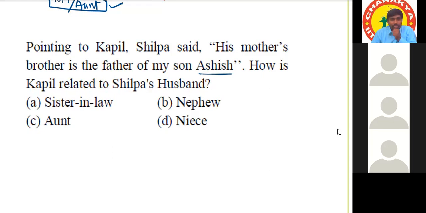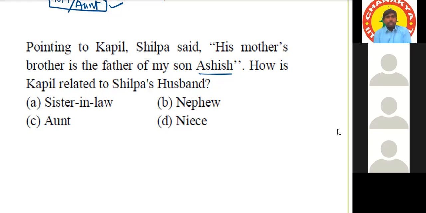So Kapil, mother, brother, father, and Ashish. No, there are 3 persons, name wise. Kapil, Shilpa, and Ashish. Tell the answer.